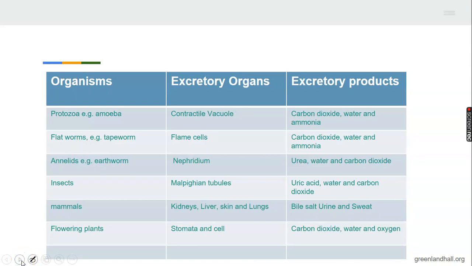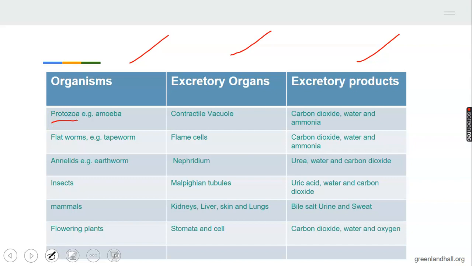Now, we want to look at the organ of excretions in other organisms and their products. You can see the table there. Three columns: organisms, excretory organs, and excretory products. Protozoa is an organism. I didn't say protozoan, I said protozoa.